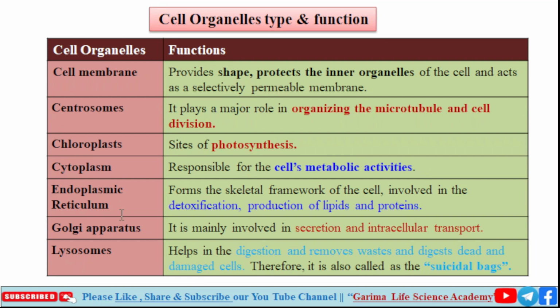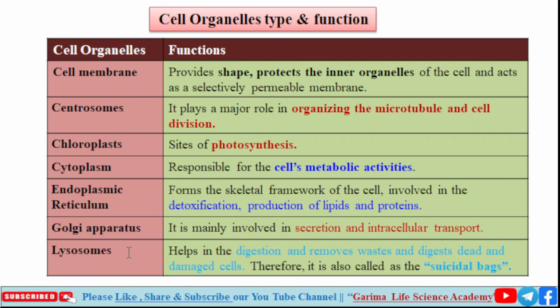Our fifth organelle is endoplasmic reticulum. Endoplasmic reticulum forms the skeletal framework of the cell and is involved in detoxification, and production of lipids and proteins. Next is Golgi apparatus. Golgi apparatus is involved in secretion and intracellular transport. So the Golgi body is involved in secretion of proteins, modification, and intracellular transport of proteins and lipids.